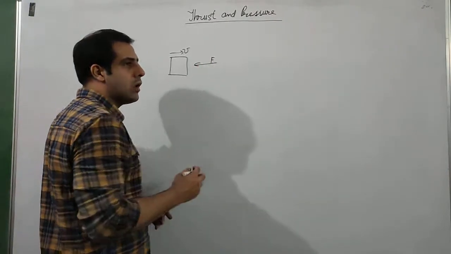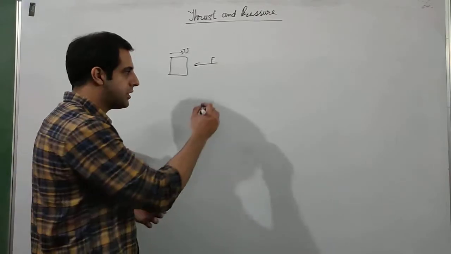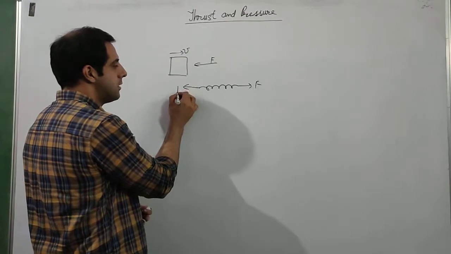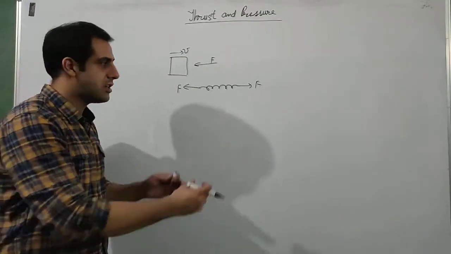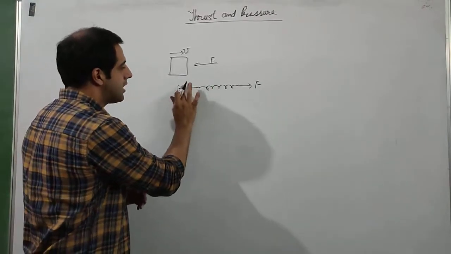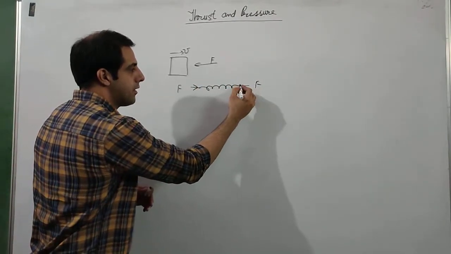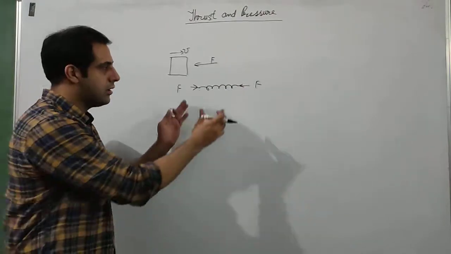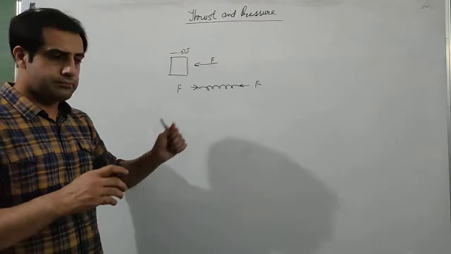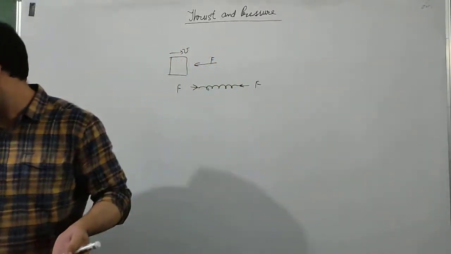Okay. We can also apply force to change the shape of objects. If there is a spring and if I apply two forces opposite to each other, the spring will get elongated, it will be stretched. If the forces applied from both sides are in inward direction, the spring will be compressed. It will become smaller. So this is the general idea of force.